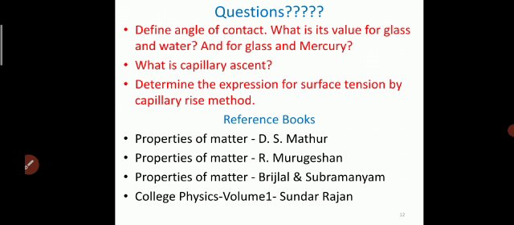Then the questions of this session are: define angle of contact, what is its value for glass and water and for glass and mercury. What is capillary ascent? Determine the expression for surface tension by the capillary rise method.